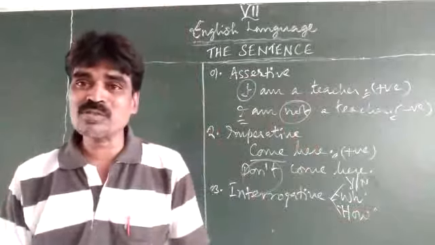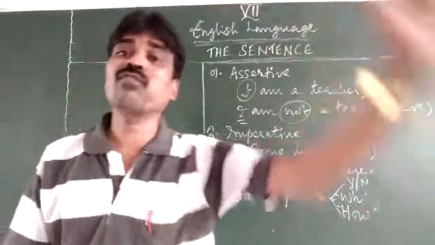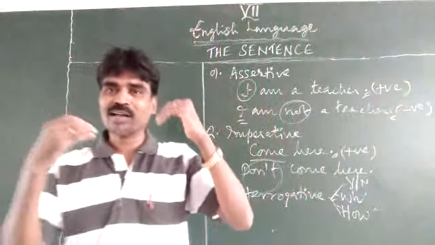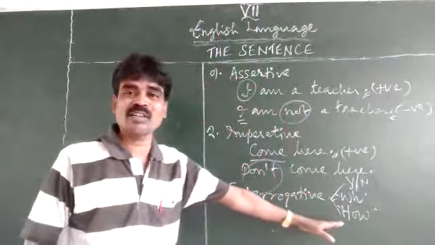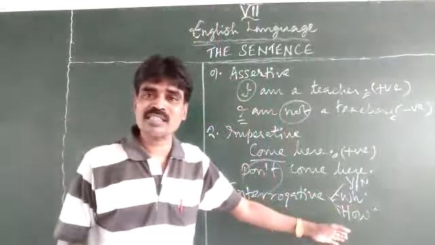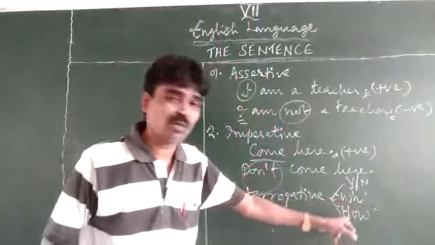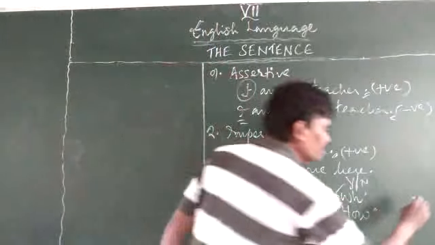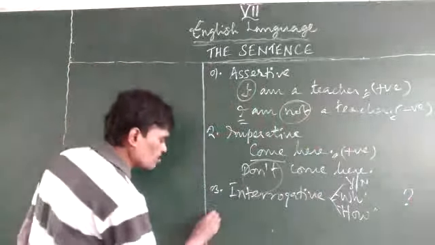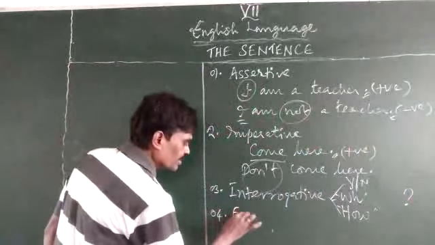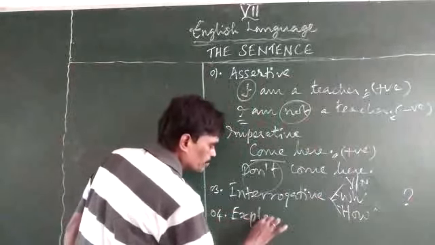How do you come to school? I come to school on foot. I come to school walking. So this is basically called rhetoric type. How do you know this? It should start with any one of these and end with the question mark. Right? Then the fourth one is the exclamatory.